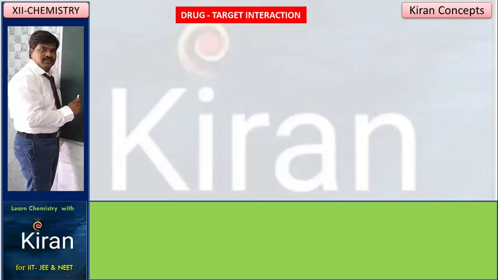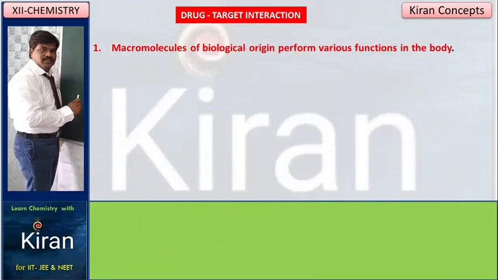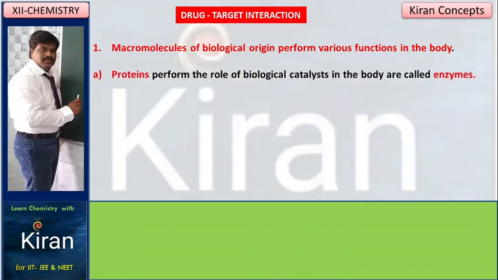Drug target interaction. Macromolecules of biological origin perform various functions in the body. Already I told you macromolecules means DNA, RNA, proteins, carbohydrates, vitamins. All these come under macromolecules. Now I am talking about one macromolecule. What is the role in a human body? Proteins perform the role of biological catalysts in the body, called enzymes.